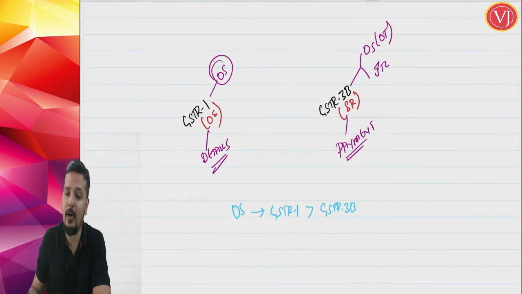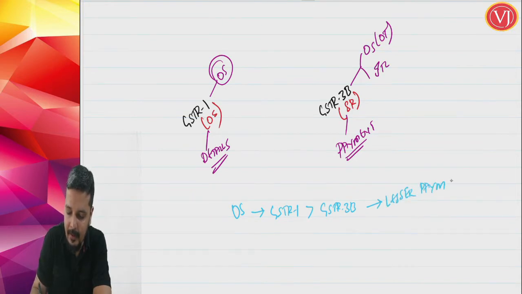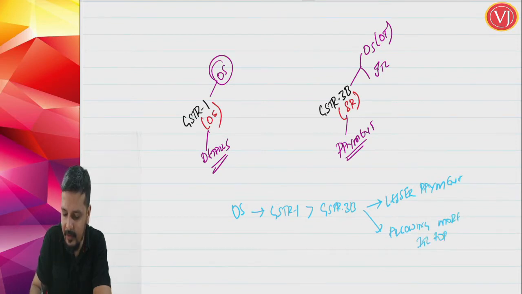If your outward supplies in GSTR 1 is more than GSTR 3B, first implication is you are making lesser payment. Second implication is you are allowing more ITC for your recipient, because whatever you are filing in your GSTR 1 will go and sit in the recipient's GSTR 2A or 2B.